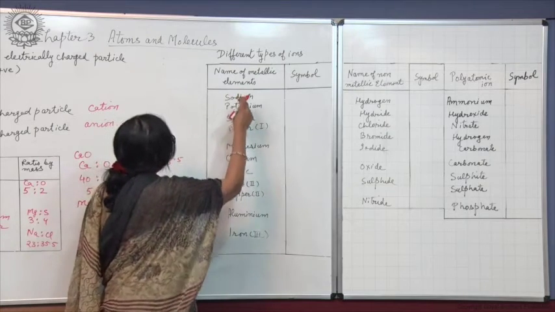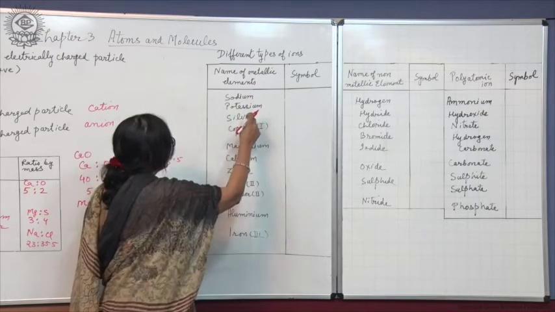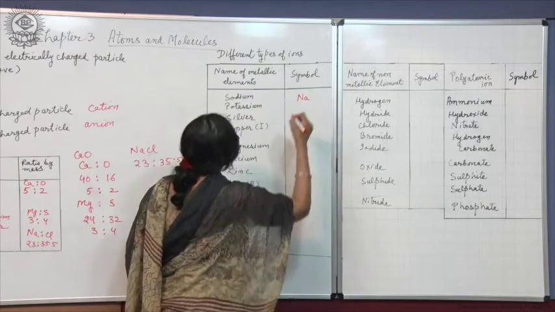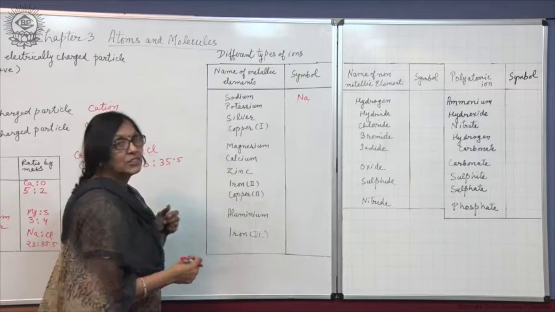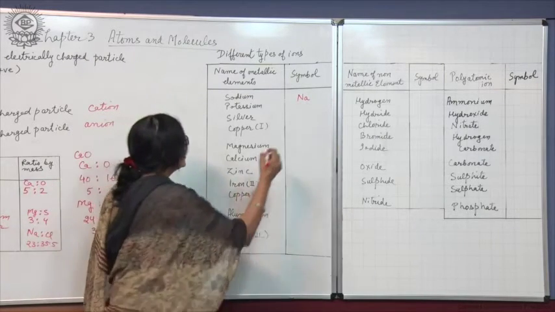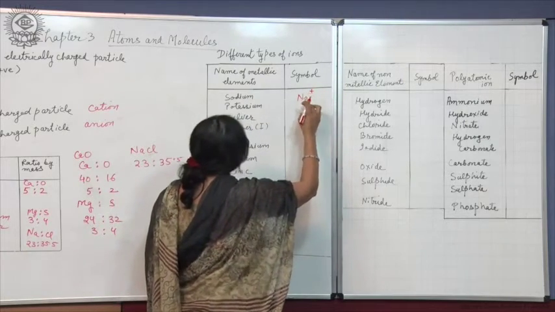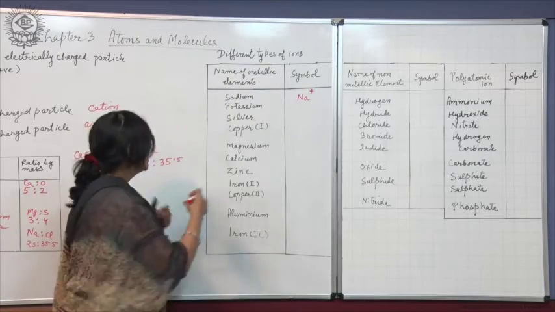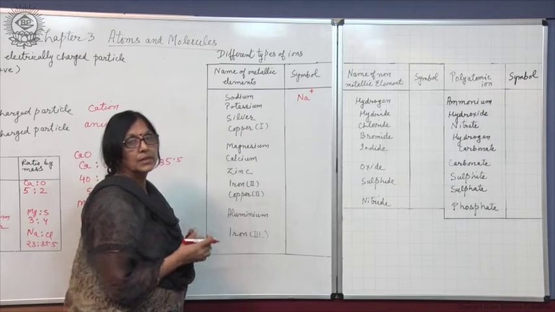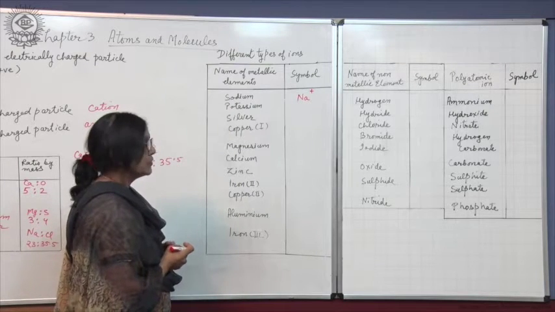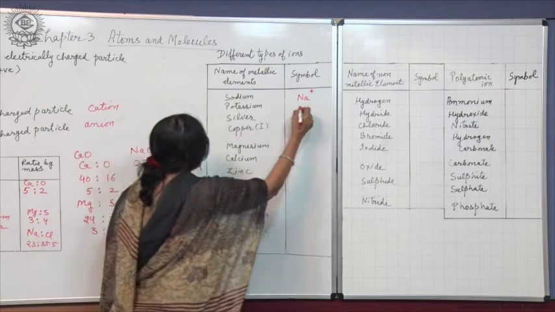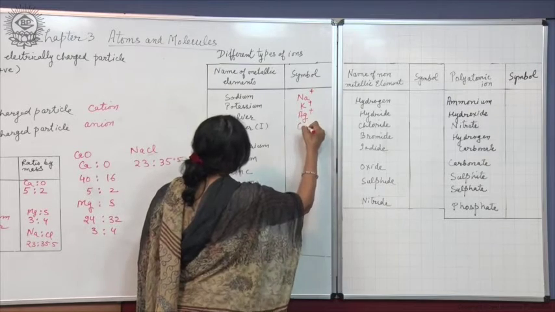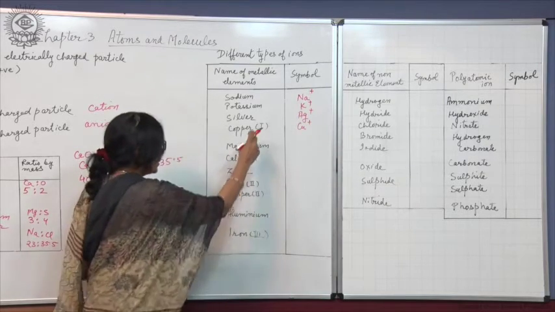Now, you can see these metals: sodium, potassium, silver, copper. Sodium, as you know, the symbol is Na and the ion has a positive charge on it, a +1 charge. So, to indicate +1 charge, we can simply write plus as a superscript. These four are examples of metallic elements which have +1 charge: Na plus, potassium, K plus, silver, Ag plus, Cu plus. Now, we have written 1 here in the bracket.